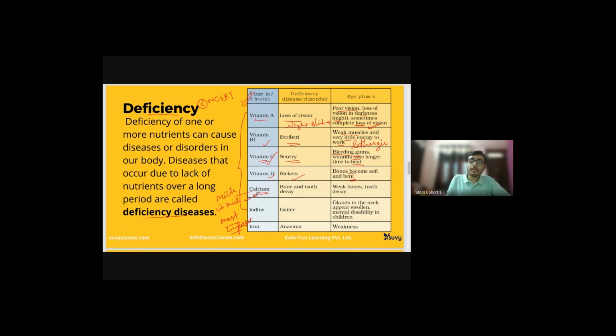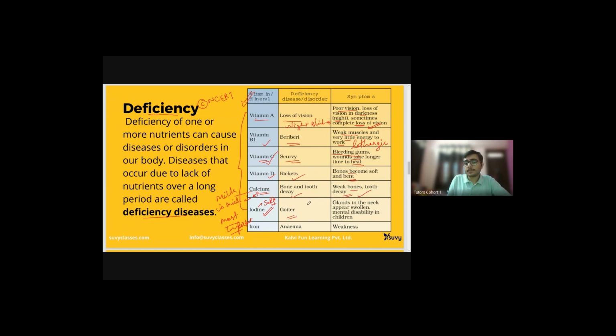So that's why it is said, because it's good for our bones and teeth. And if it is not consumed by the body in sufficient amount, again bone and tooth decay will start. So we'll get weak bones and tooth decay as the symptoms. Then iodine. Iodine is usually present in salt. So if you don't consume iodine in a sufficient amount, this condition will lead to goiter.